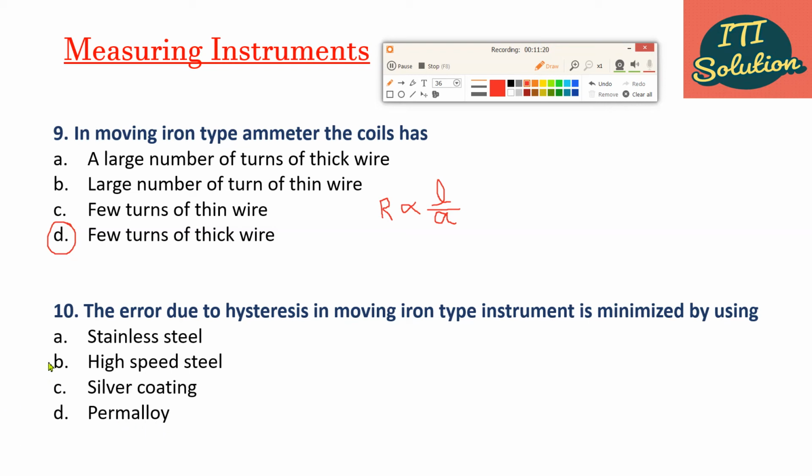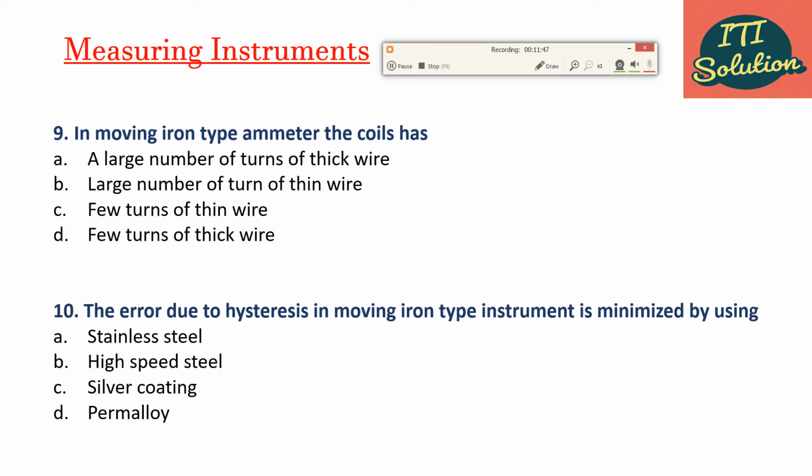And correct answer is option A, stainless steel, because hysteresis loss depends on hysteresis coefficient. The hysteresis coefficient value of steel is around 130, which is very small. So, hysteresis loss is also very small. Okay, students, I hope it is clear.